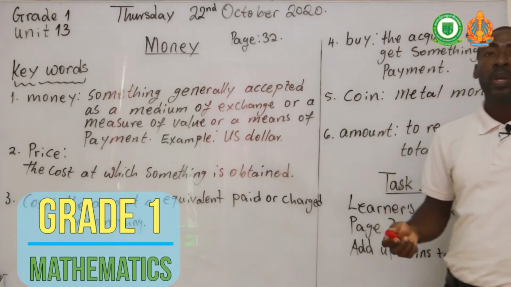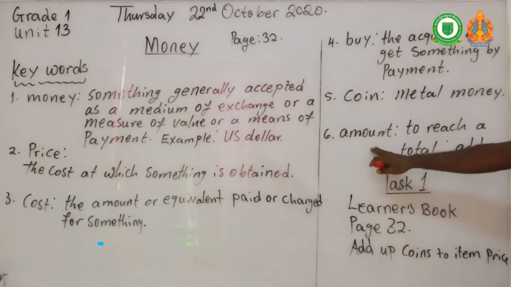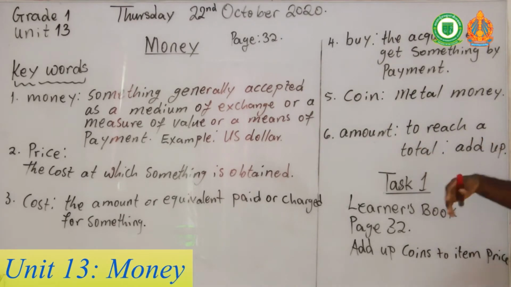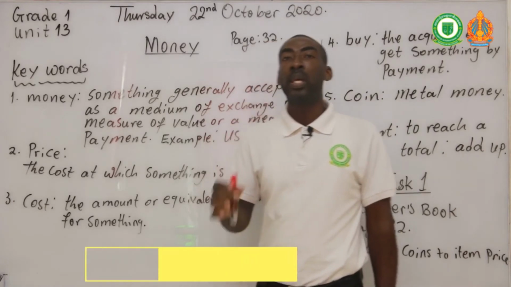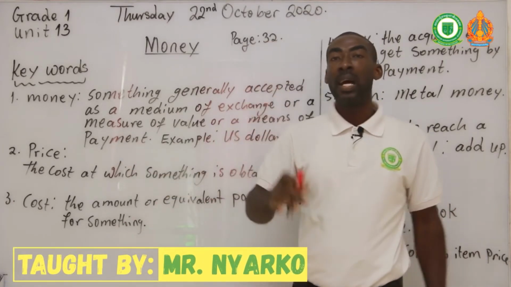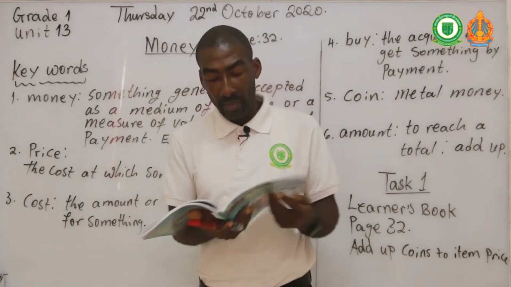So that means coin is a metal money, as I told you earlier on. Amount is to reach a total. So to reach a total means it's the amount that we are talking about. So amount, price, and cost are kind of related, and for you to understand them, okay?